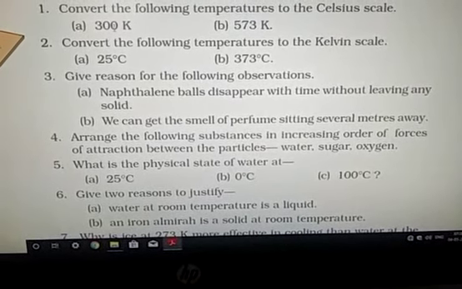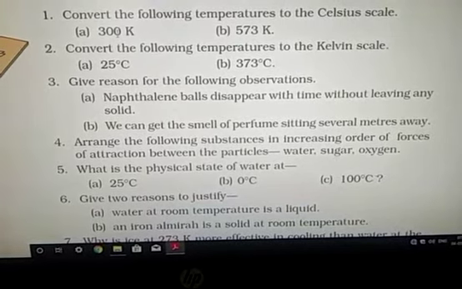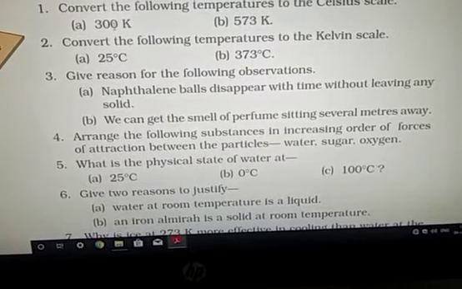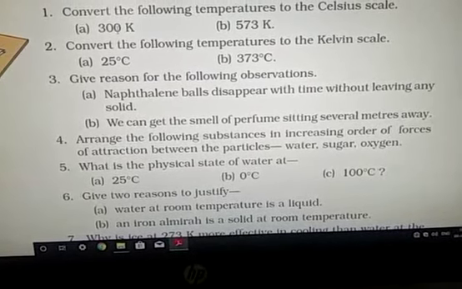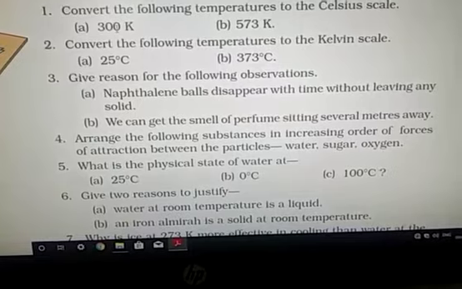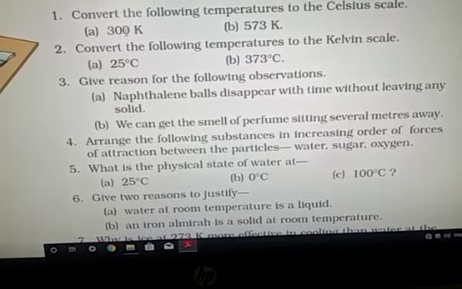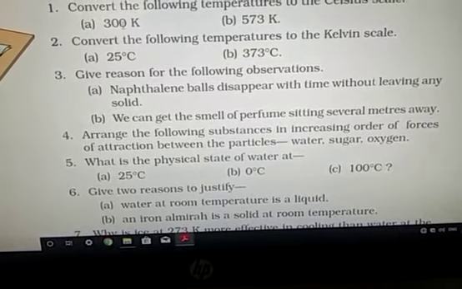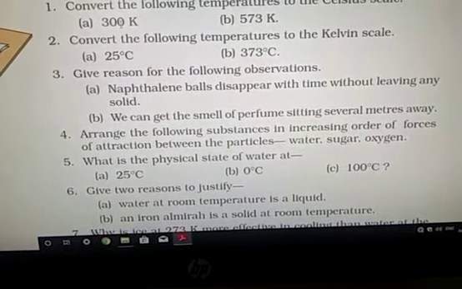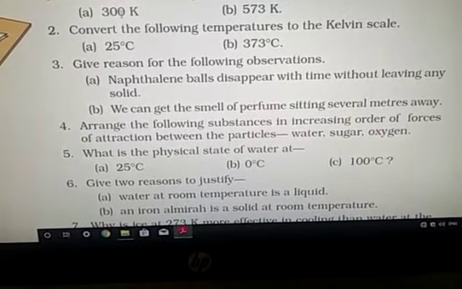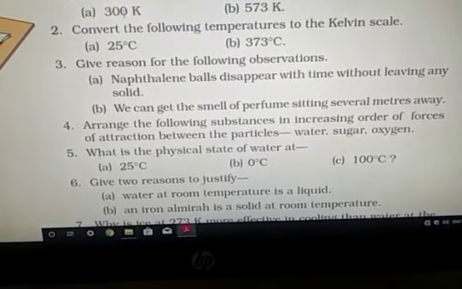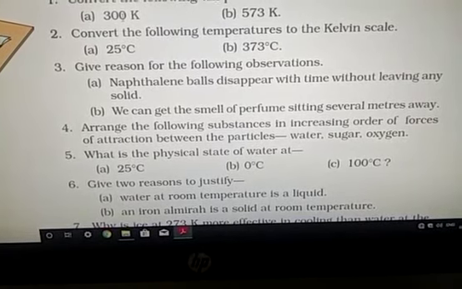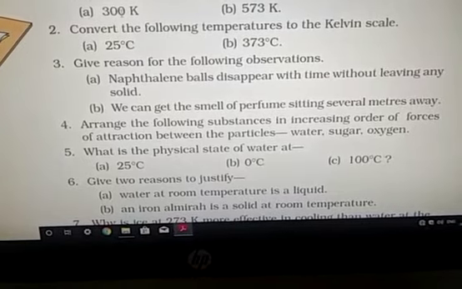Now next one, what is the physical state of water at 25 degrees Celsius? You know, the melting point of water is 0 degrees Celsius. So at 0 degrees Celsius, both solid and liquid water exist, and even at 0 degrees Celsius, vapors are also available. That is because water can evaporate at each and every temperature. So 0 degrees Celsius for water is known as the triple point. So at 0 degrees Celsius, you have all three physical states: solid, liquid and gas.